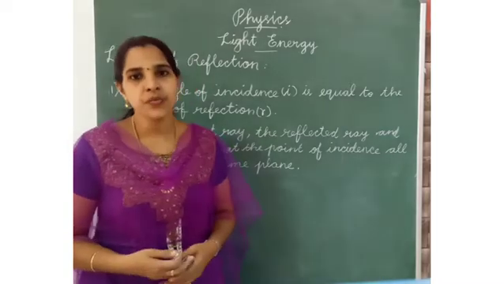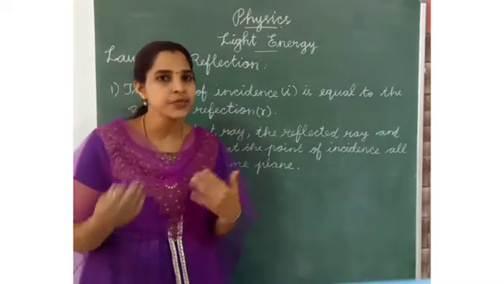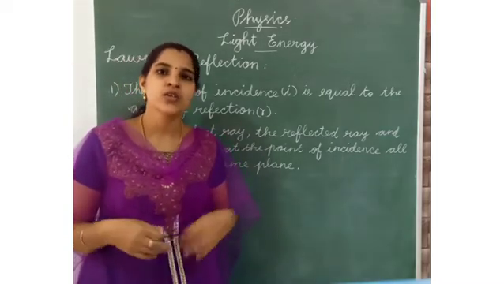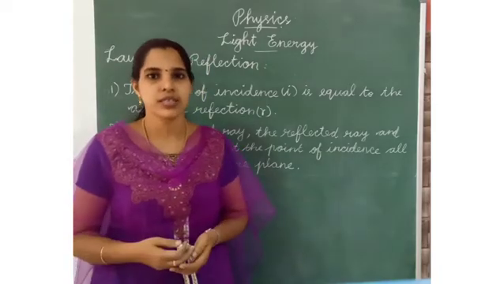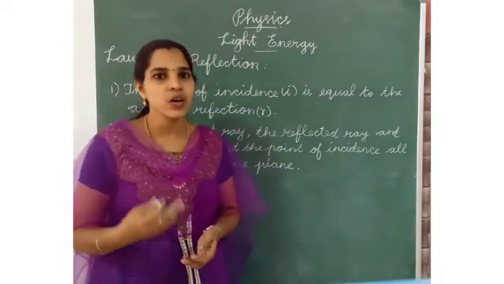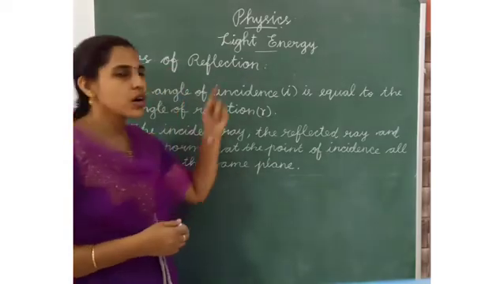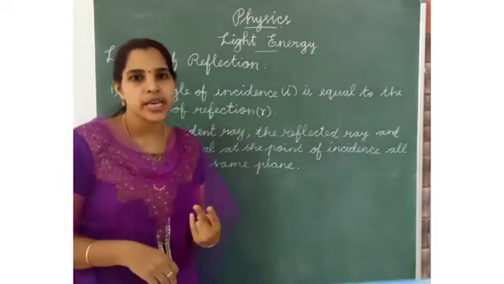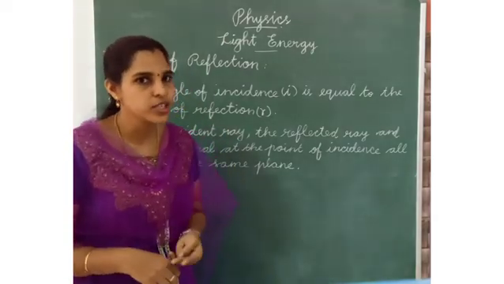When a ray of light is reflected from a surface, it follows two laws. That is called the laws of reflection. Two laws of reflection are there.